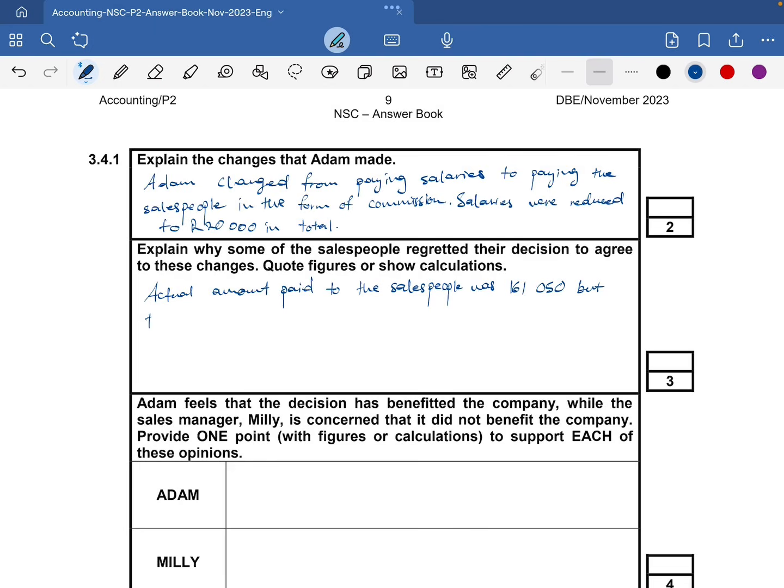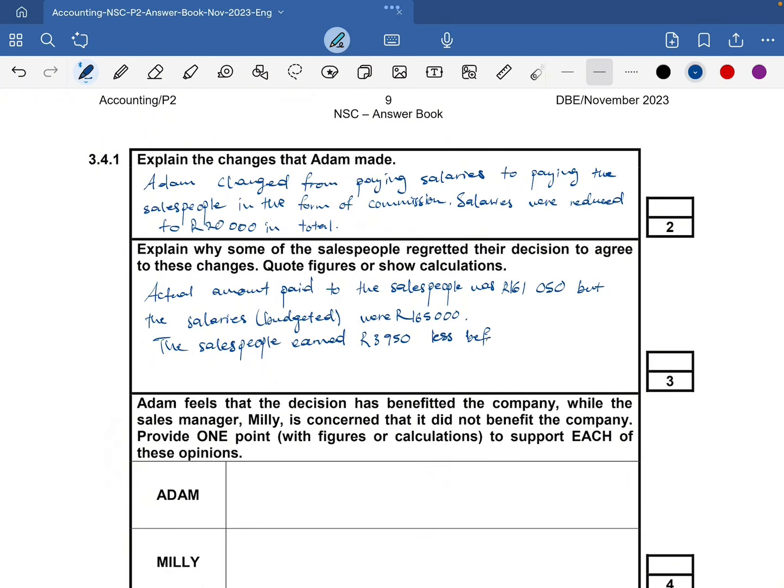But the salaries, let's say budgeted, were 165,000. So now the salespeople earned, let's calculate the difference. So it's 165,000 minus 161,050, and that should be 3,950 less.